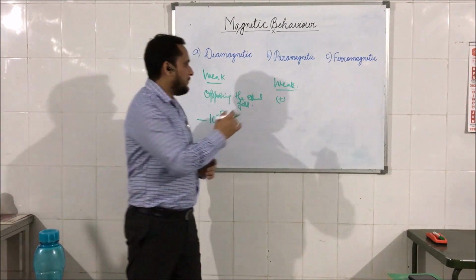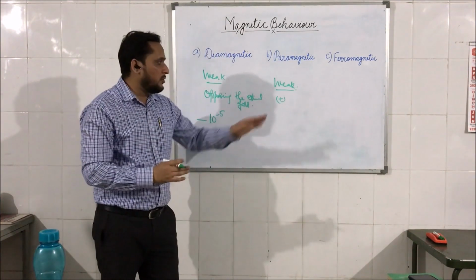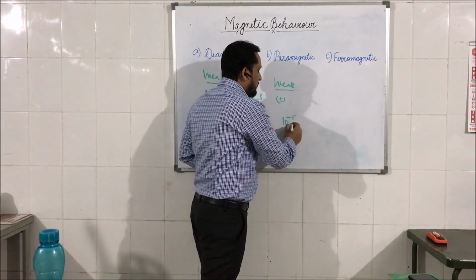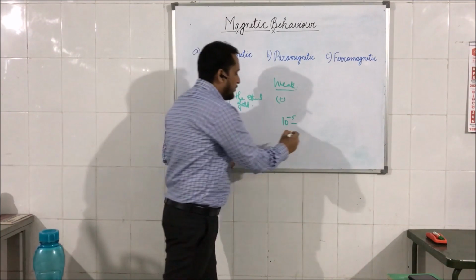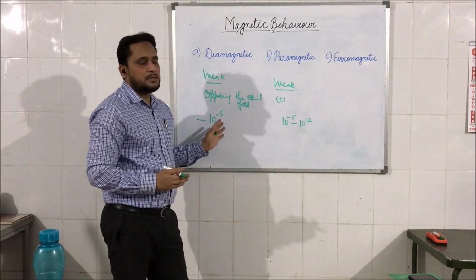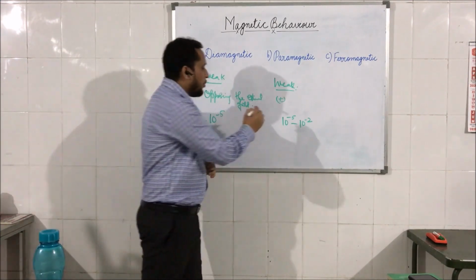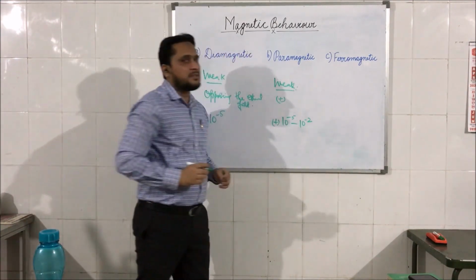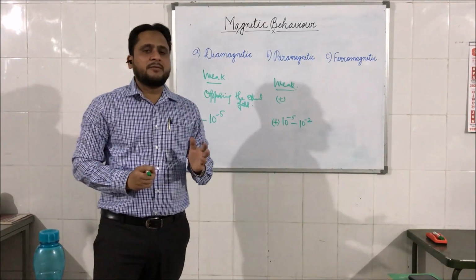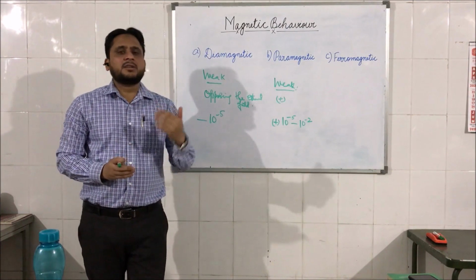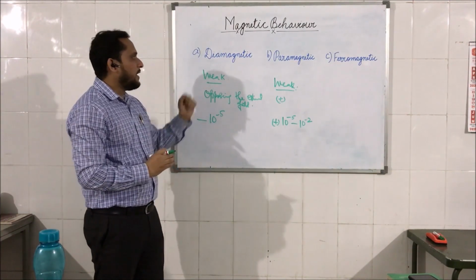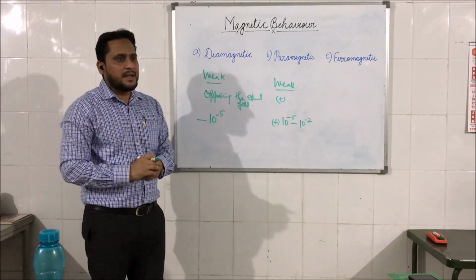Clear? And therefore, although the effect is weak, the magnetic susceptibility ranges from 10 to the power minus 5 to 10 raised to the power minus 2, a little bit greater than the magnetic susceptibility of diamagnetic materials, with a positive sign. This positive sign shows that they are paramagnetic materials. The magnetic field is in the direction of the external magnetic field. Clear?